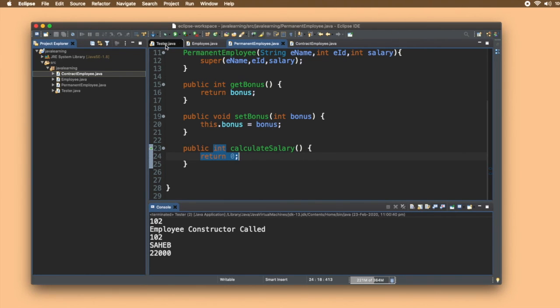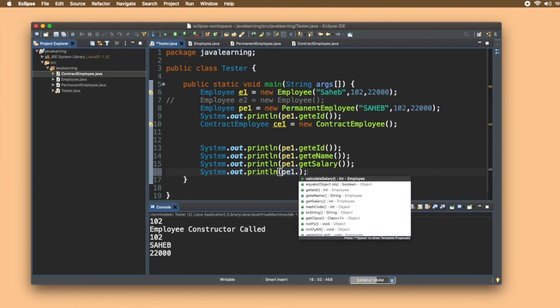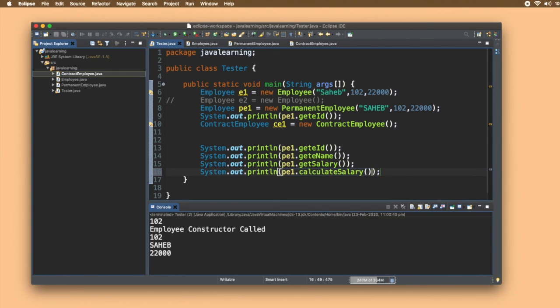Now let's understand this. If I write here in system, te1 dot calculate salary, which calculate salary method will be called? Let's run it and see. So you can see 0 is getting printed, that is, this method returns 0.